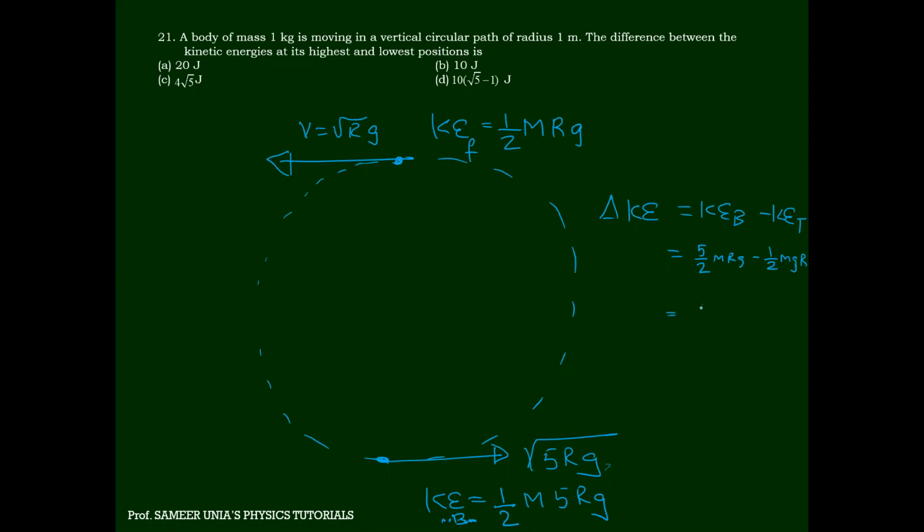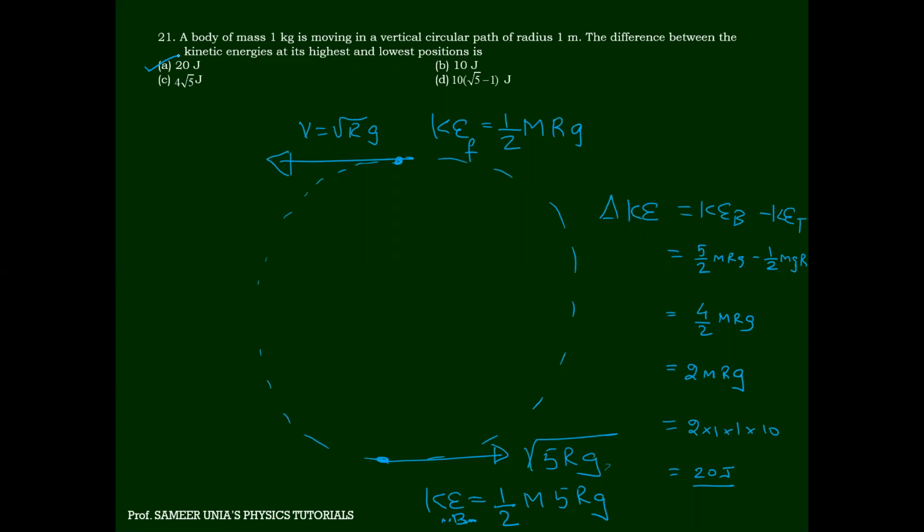It will become 5 minus 1 by 2 mrg, that is 2 mrg. Do you agree with me? m is 1, r is 1, g is 10. So how much is it? 20 joules. Correct? Yes or no? Yes, sir. Fine. So again and again, we are doing the same sums.